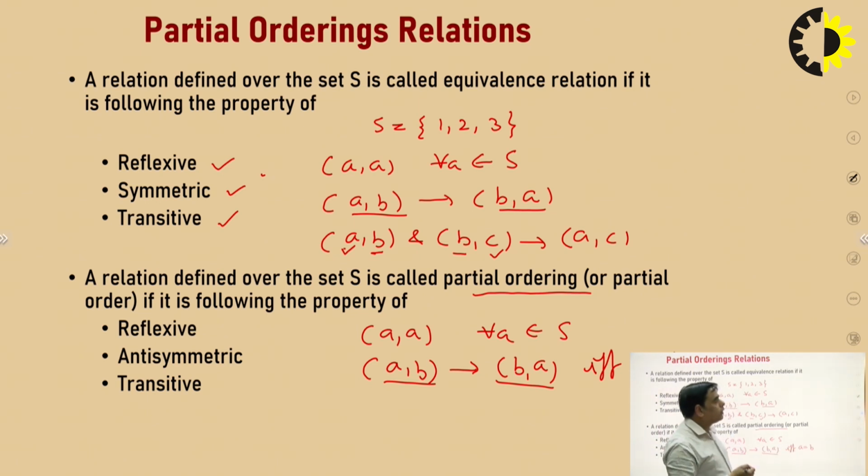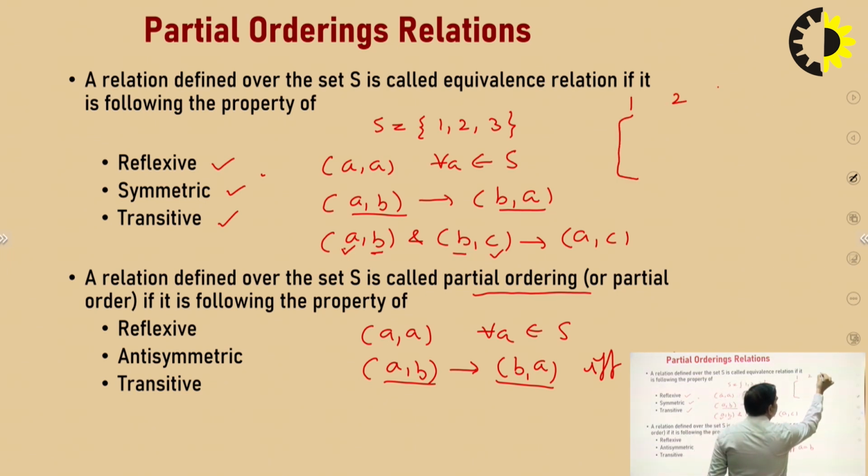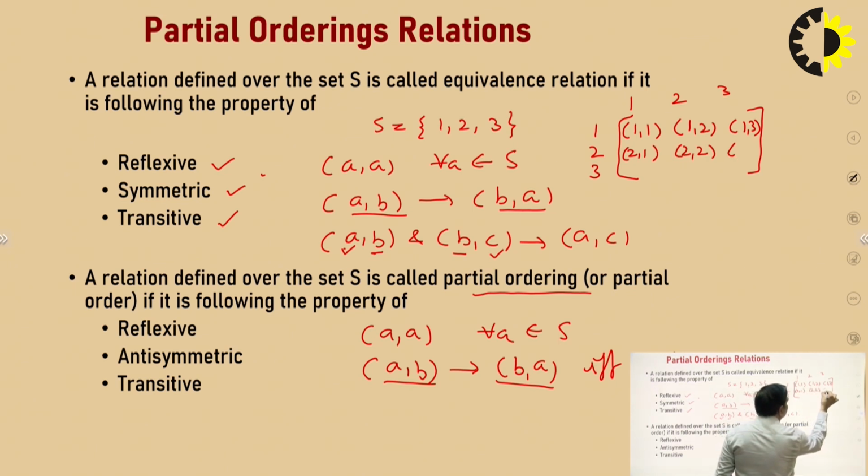Suppose we have a set of elements 1, 2, 3. How many ordered pairs will exist for this set? This contains 1 comma 1, 1 comma 2, 1 comma 3, 2 comma 1, 2 comma 2, 2 comma 3, 3 comma 1, 3 comma 2 and 3 comma 3.